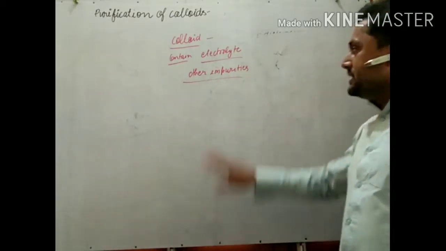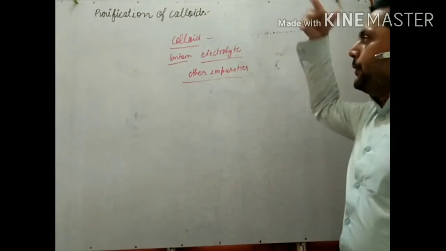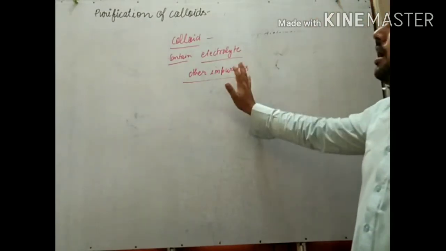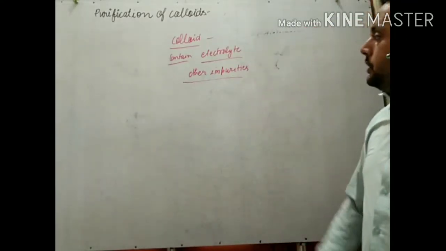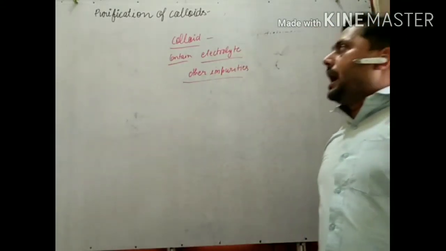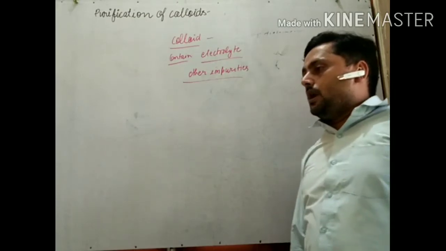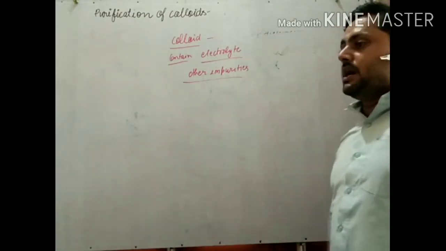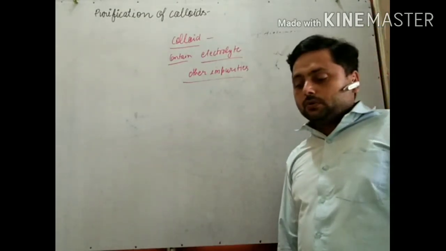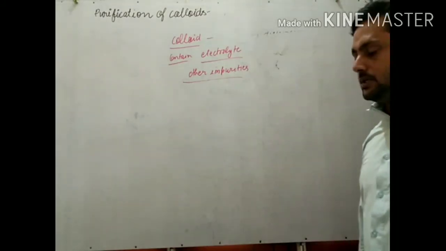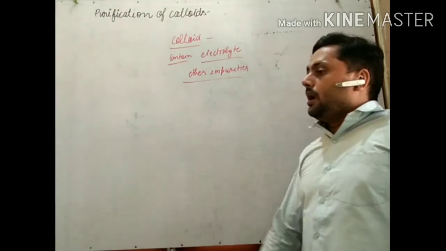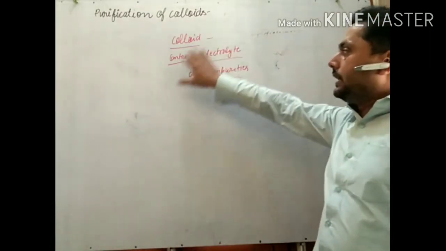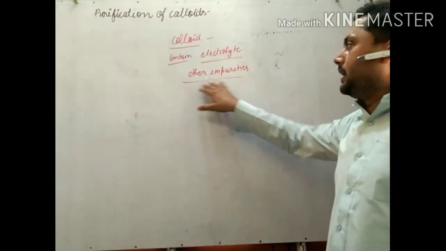To avoid these things, to make the colloid pure, we purify it. Different methods are used for purification, and here a few methods we are going to discuss one by one. The colloidal solution contains electrolyte and other impurities.